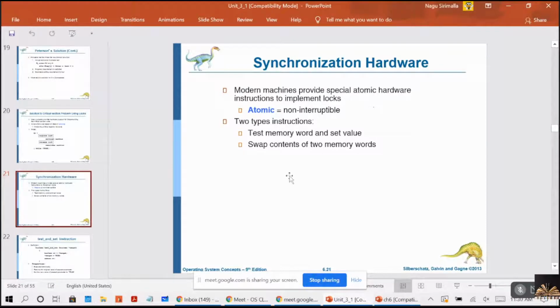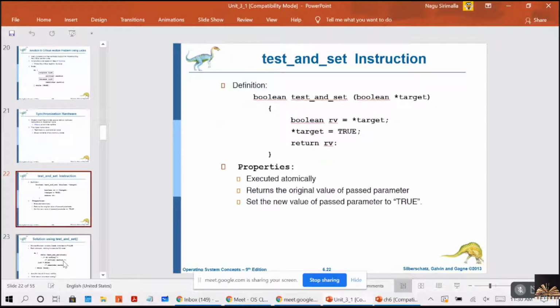Here we have two types of instructions: test memory word and set value, and swap contents of two memory words. One is the test and set instruction. The second one is the swap, compare and swap instruction. By making use of these instructions, we solve the critical section problem.